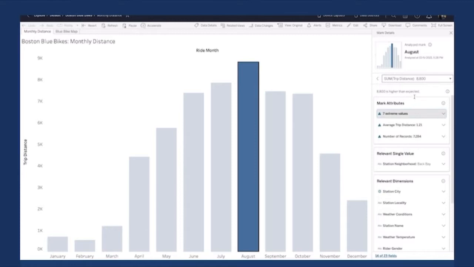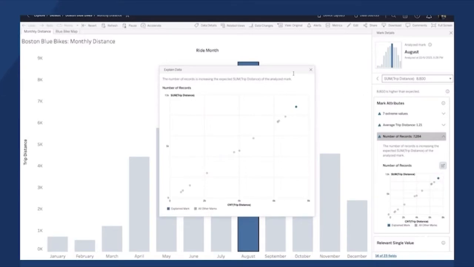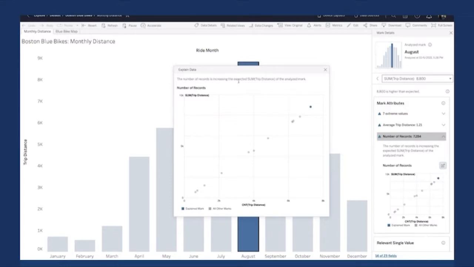I'm going to click in here and I see a list of possible explanations. I can open up any of these, and now this is new. For viewers, I can take any of these explanations and I can also pop them out. So what this is showing me is it's telling me that the number of records is increasing the trip distance of the analyzed mark. What does that mean? That's telling me that in August, it wasn't the case that people just took a couple long rides. It was that people took a lot of rides. That makes sense. This isn't earth-shattering, but it's useful to be able to differentiate between a couple long rides and lots of smaller rides.